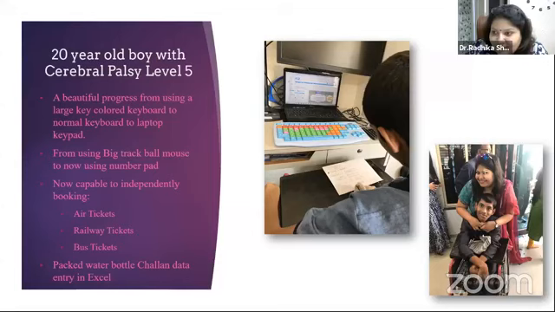He can just operate the keyboard with his right hand index finger. Nothing else can be used to operate computers. But with this, he was trained so well that he can open the laptop, turn it on, open the website, enter password, search your requirements, and then book tickets for you.